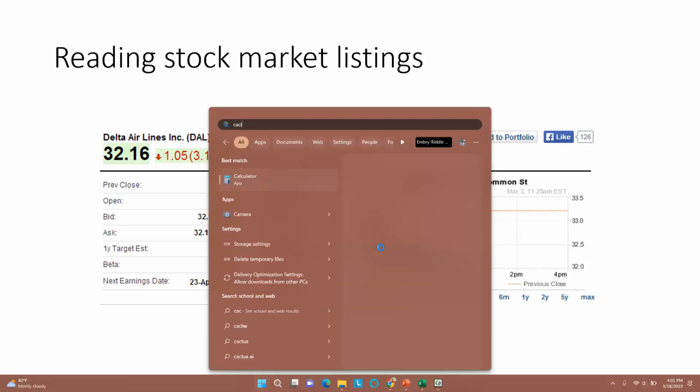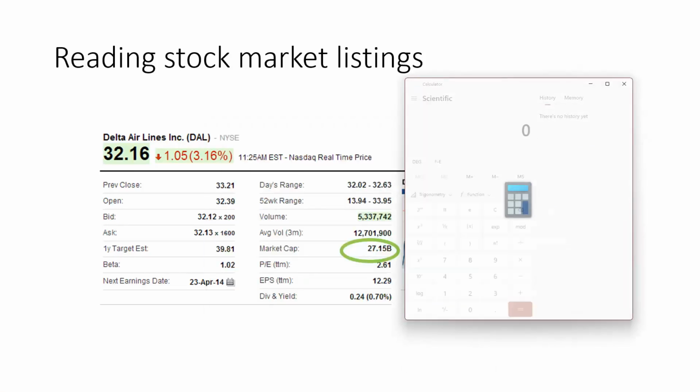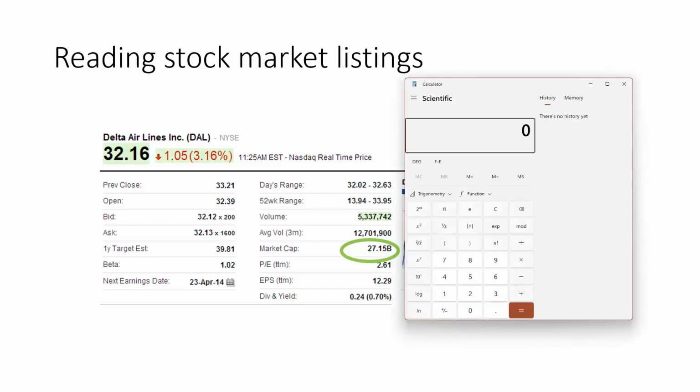So let's verify that. Calculator. Well, we don't know the outstanding shares, but we can find out the outstanding shares. The market cap is 27.15 billion, divided by the share price 32.16.